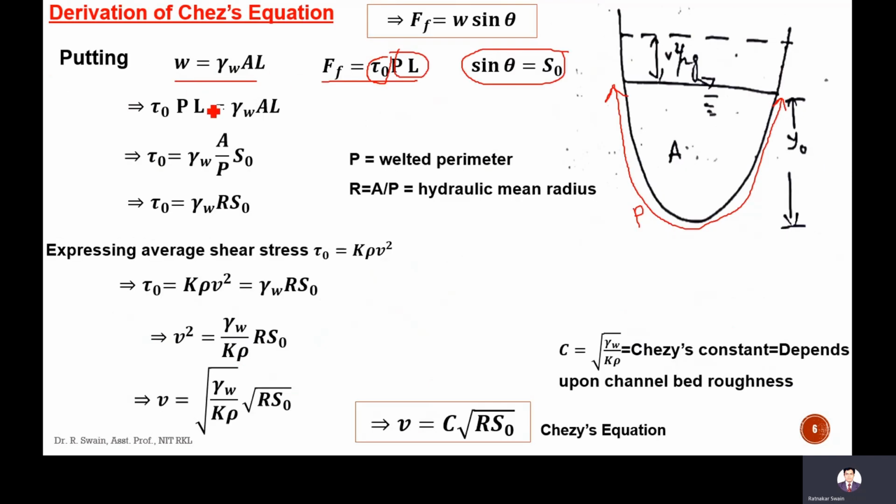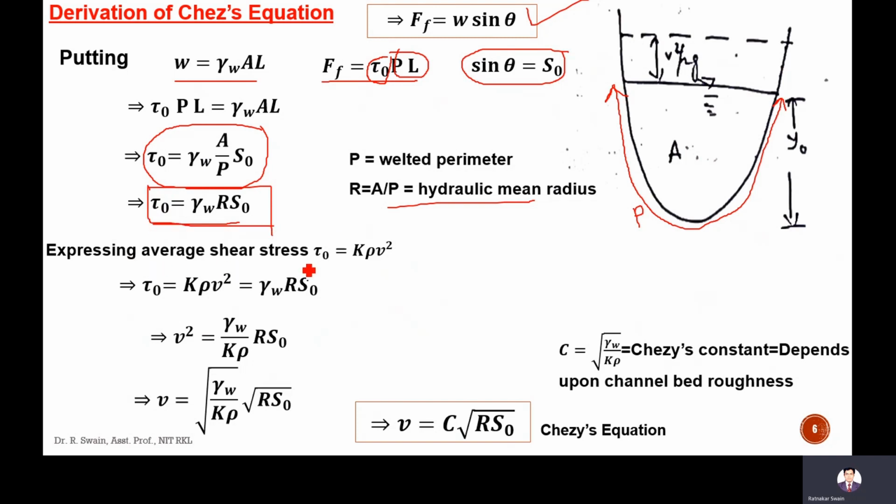So if you put this value of unit weight, weight, frictional resistance, and sin theta in the equation, frictional resistance is equal to W sin theta, we will get tau naught is equal to gamma w into A by P into S naught. This A by P is nothing but the hydraulic mean radius, the cross-sectional area divided by wetted perimeter. So this tau naught is gamma w into R S naught.